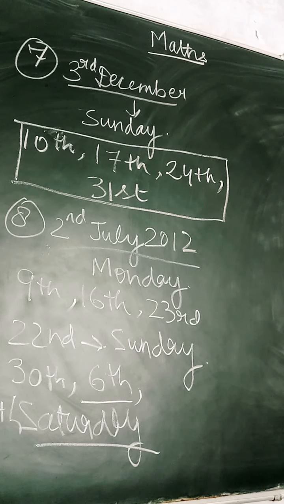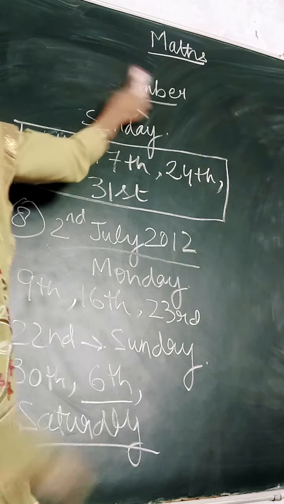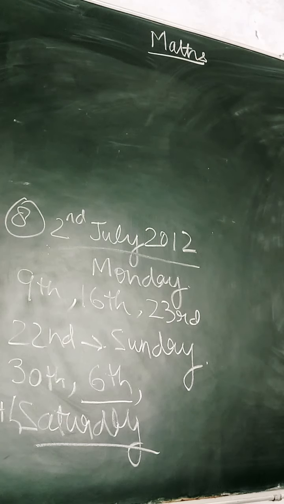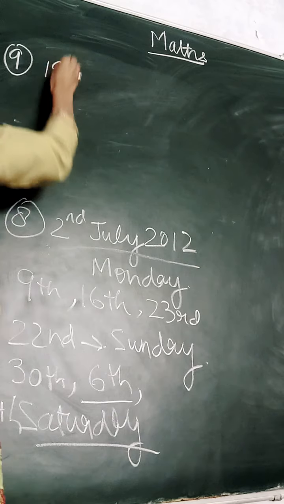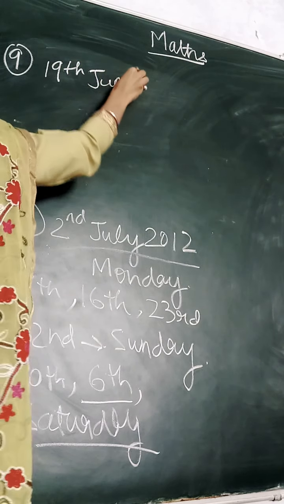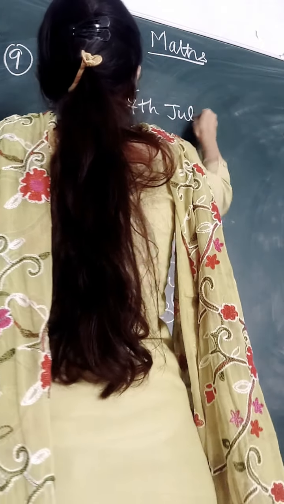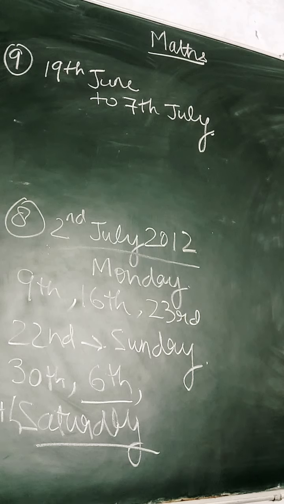So in this question you have to count the number of days from 19th June to 7th July. Now first of all tell me, June is of 30 days or 31? Yes, it is of 30 days.